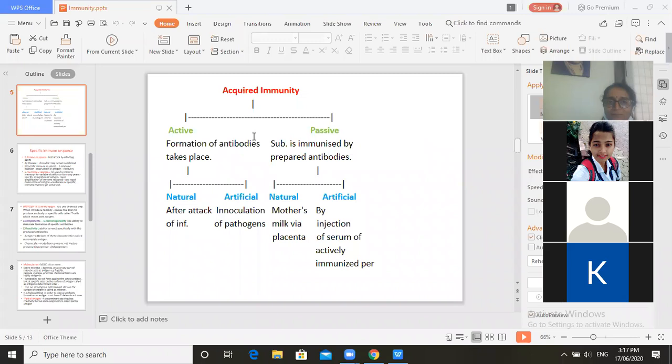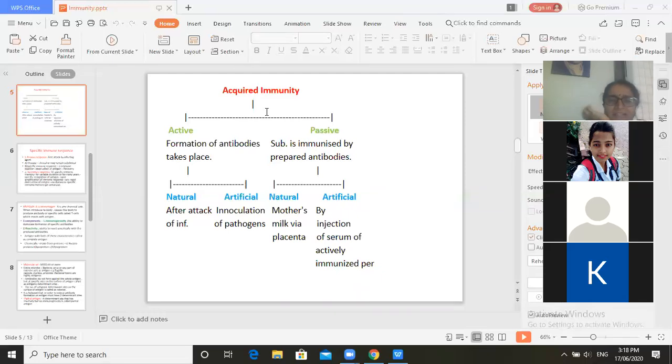So the polio virus is inoculated in the body in the inactive form, so it stimulates the body to form antibodies. It is the active artificial way of immunity. The formation of antibodies takes place after inoculation of this semi-active organism in the body. Any other examples about bacteria?